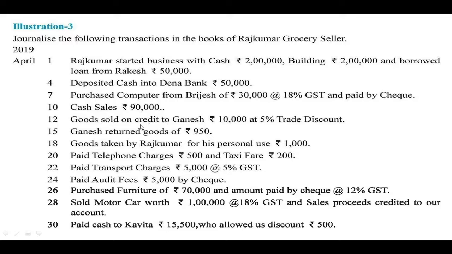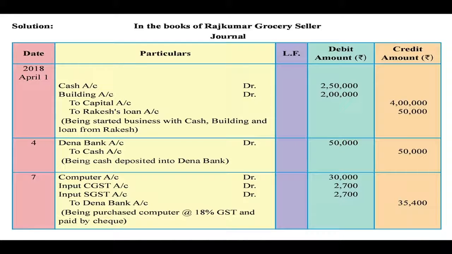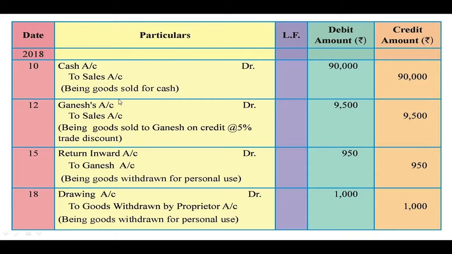Now this is a credit transaction. Here cash is not exchanged. So Ganesh becomes the debtor. He is going to pay for the goods in the future. So Ganesh is the debtor. He is the receiver of the goods. So that is why his account is to be debited. So here Ganesh account debit 9,500 to sales, because sales is the revenue and we have to credit incomes and gains and revenues of the business. So the sales account is credited. Into bracket we have to write the narration.